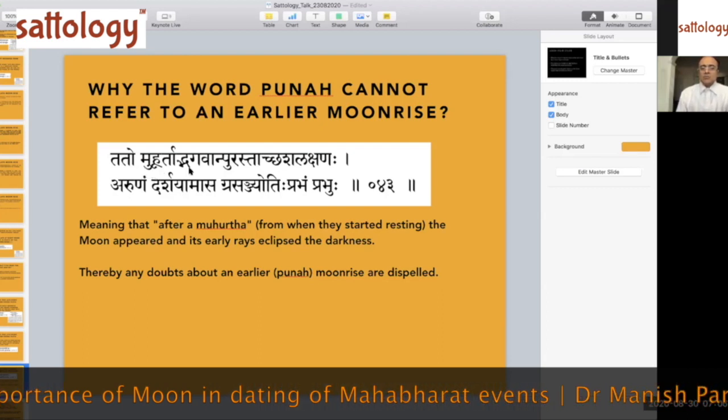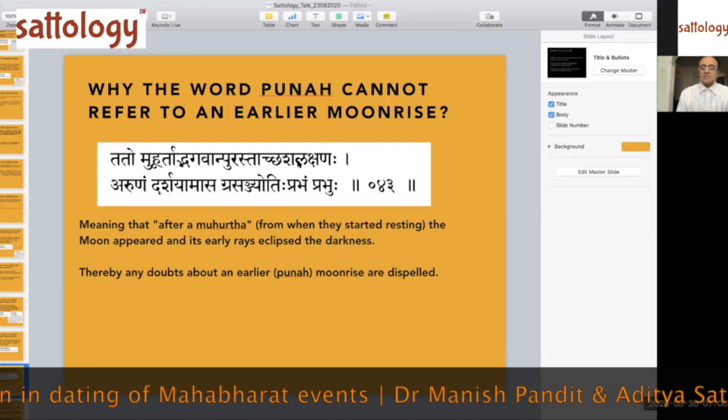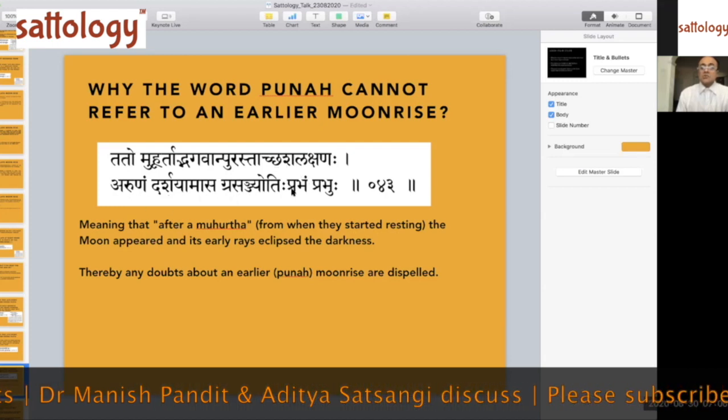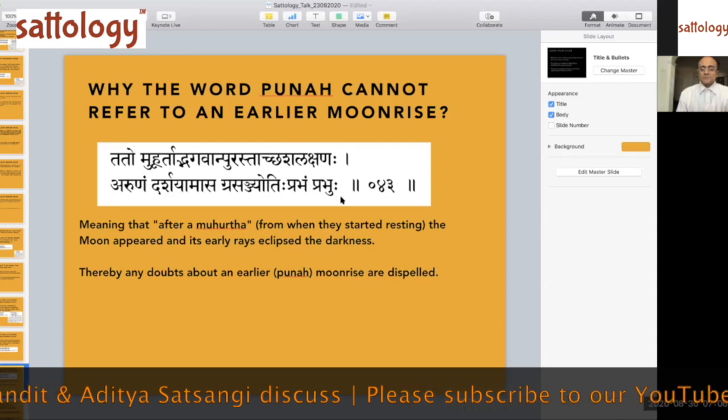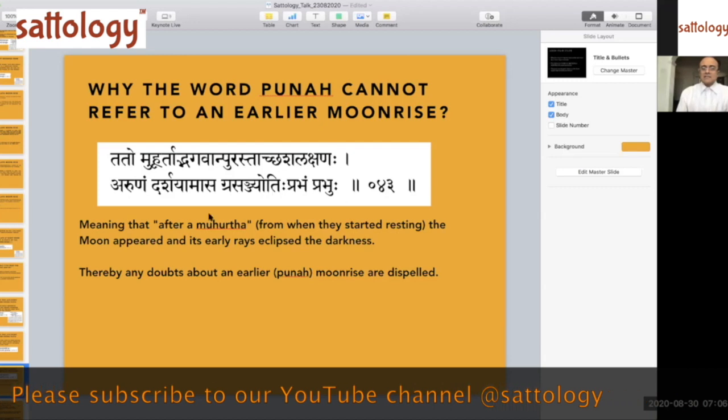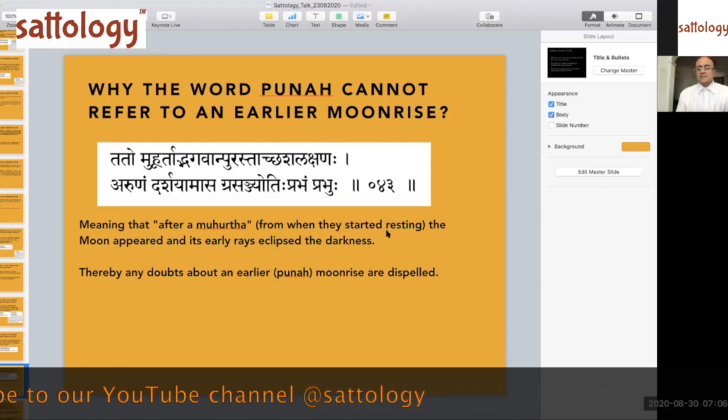Tato muhurtat bhagavan purastaj shashalakshana arunam darshayamasa grasan jyoti prabham prabhu. So after a muhurta, from when they started resting, the moon appeared, its early rays eclipsing the darkness. So any doubts about earlier moonrise are dispelled. This is also very important.